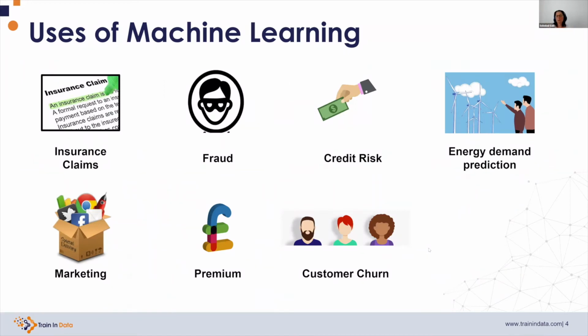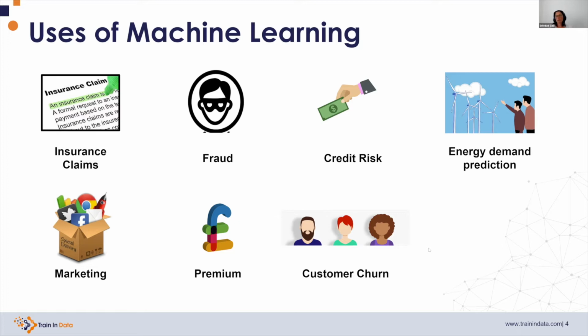So with this said, I would like to first set the framework of what we're going to discuss throughout this video. Machine learning is used quite widely throughout the industries. For example, we use machine learning to predict the fate of insurance claims. We can also use machine learning models to identify fraud. We create machine learning models to assess credit risk before, for example, disbursing a loan. We also use machine learning to anticipate the demand of energy and also to forecast the production of energy, and this is particularly useful in the era of renewable energy.